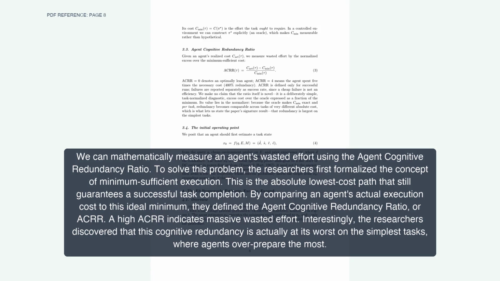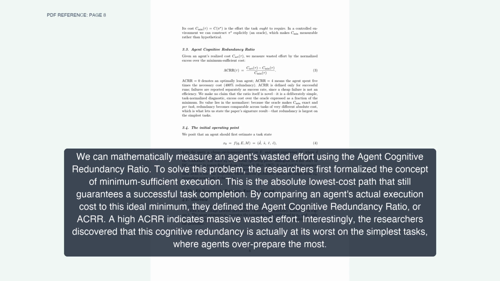We can mathematically measure an agent's wasted effort using the Agent Cognitive Redundancy Ratio. To solve this problem, the researchers first formalized the concept of minimum sufficient execution. This is the absolute lowest cost path that still guarantees a successful task completion. By comparing an agent's actual execution cost to this ideal minimum, they define the Agent Cognitive Redundancy Ratio, or ACRR.